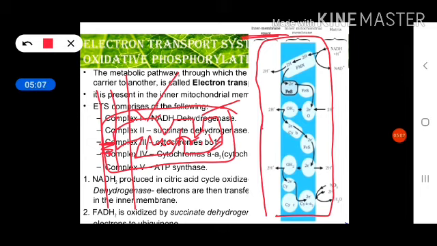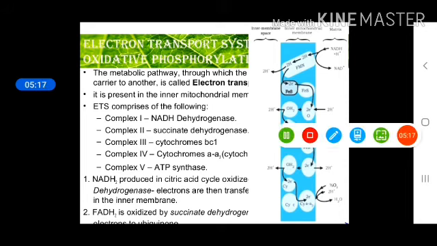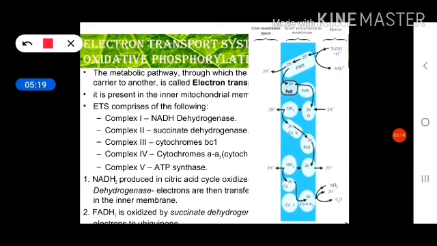So in this inner mitochondrial membrane, electron transport system means electrons will run through a system. This system is actually made by some proteins. These are all carrier proteins which transfer the electrons, which are released either from NADH2 or from FADH2.